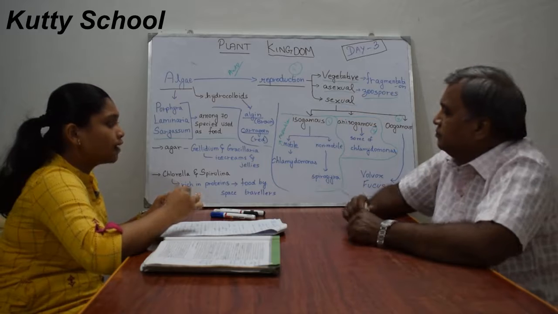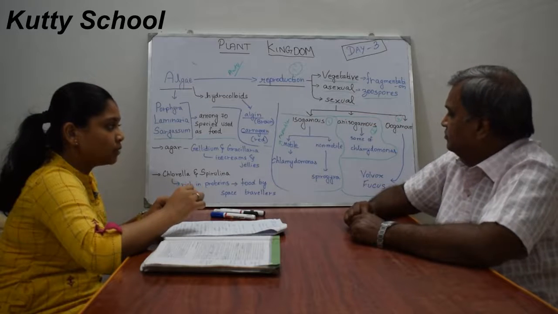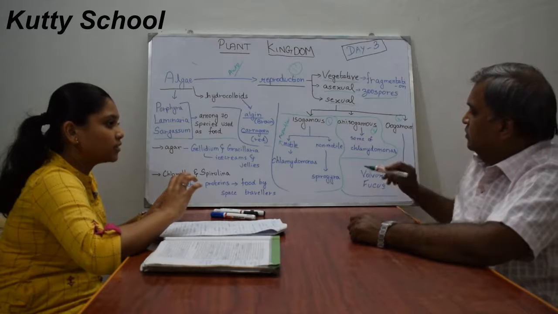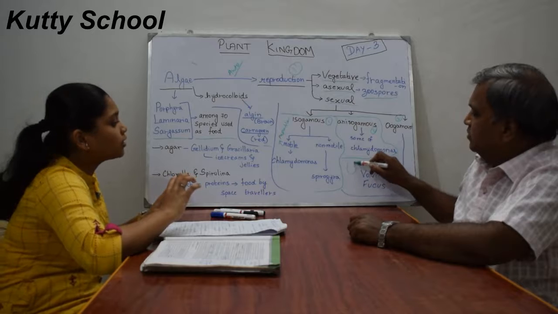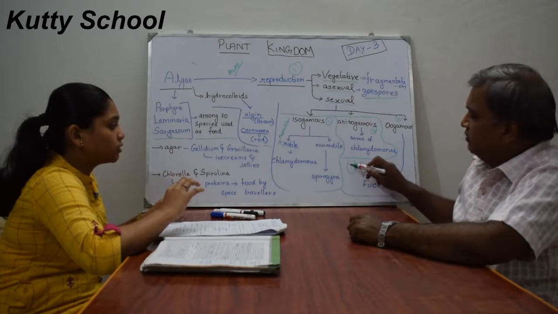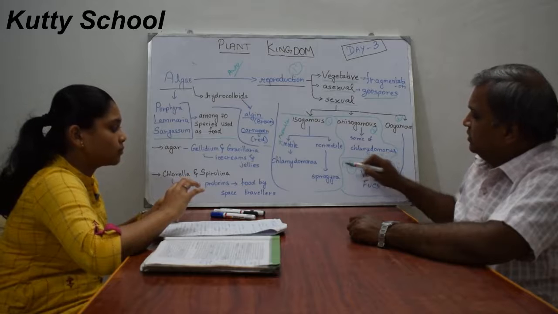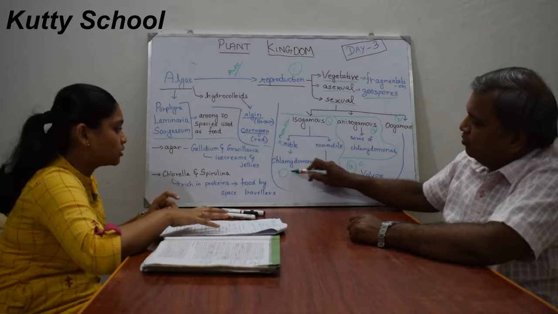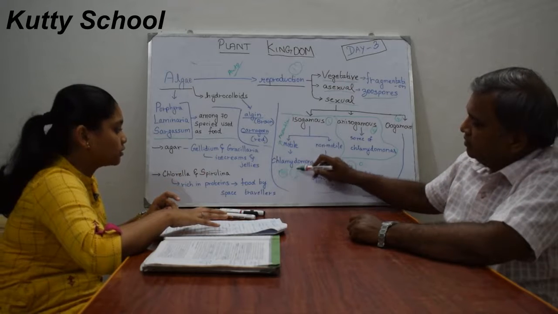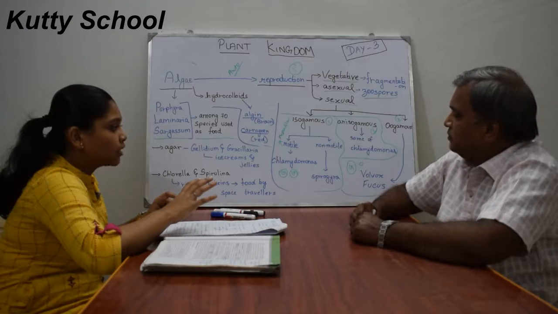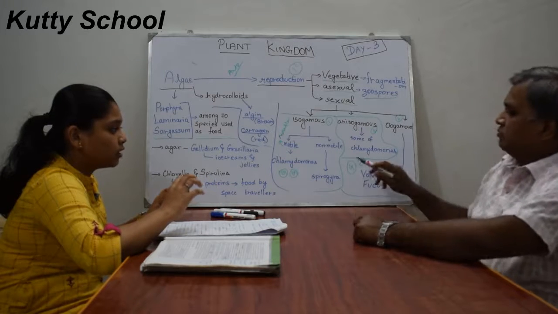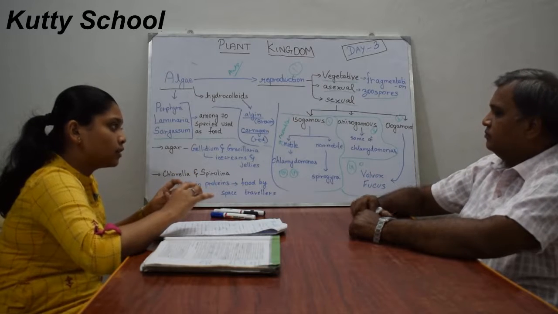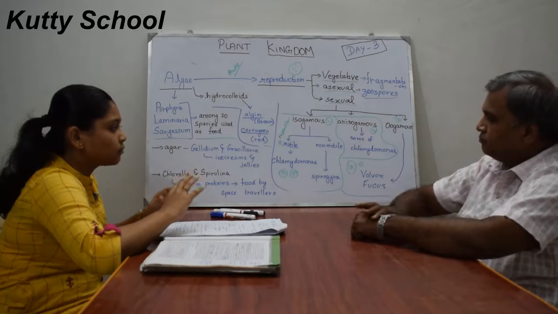In anisogamous, fertilization occurs between two different gametes, different in size. One is small and one is big. Here, isogamous means both gametes are the same size. So in anisogamous, there are two different sizes of gametes, one big and one small.